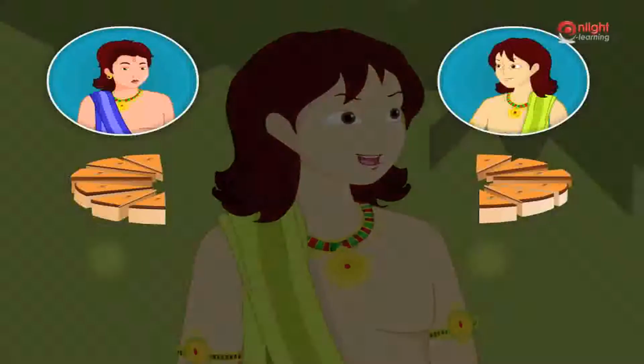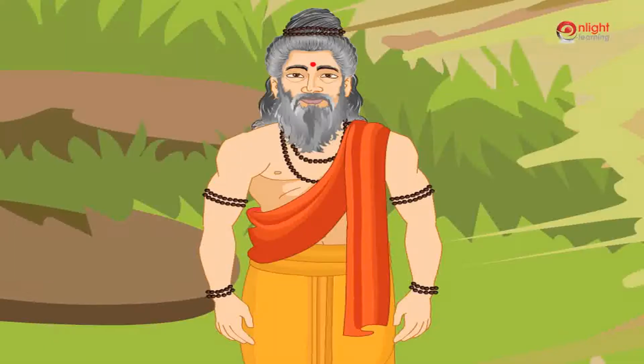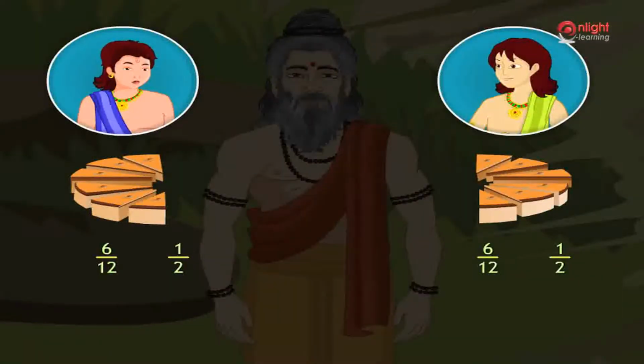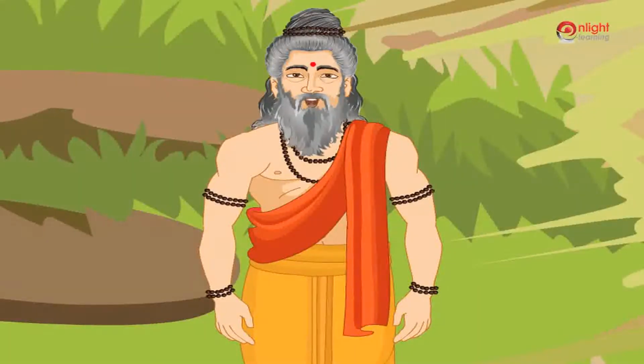It will be 6 by 12. Good. It can also be written as 1 by 2. Since 2 persons are getting half portion of the sweet equally, that is, the equivalent fraction of 1 by 2 is 6 by 12. Now Dusashan also wants equal share with Bhim and Duryodhan. How many pieces will he get?